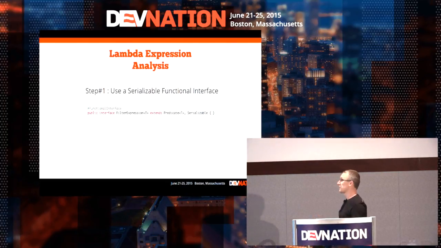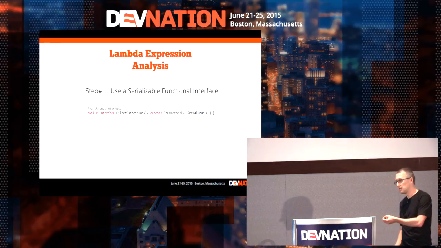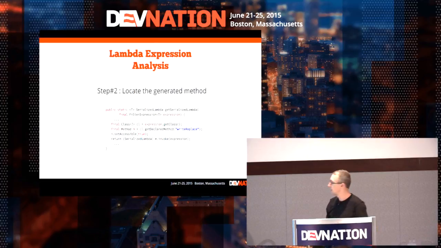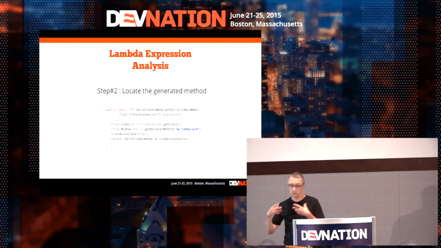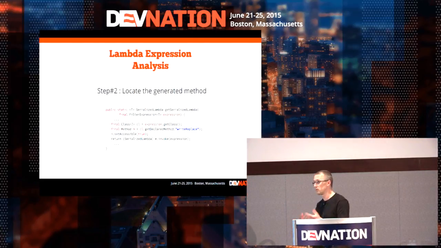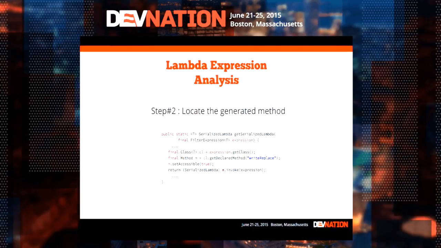So once you use something like this in your code, not just a predicate, but serializable, the compiler is going to compile your Lambda expression, and it's going to add some synthetic methods. One of them is a method named writeReplace here. So it's a synthetic method, so you cannot call it directly, you can do it with reflection. And once you invoke this method with your expression here as a parameter, you get something named SerializedLambda. That's something that comes from Java 8.